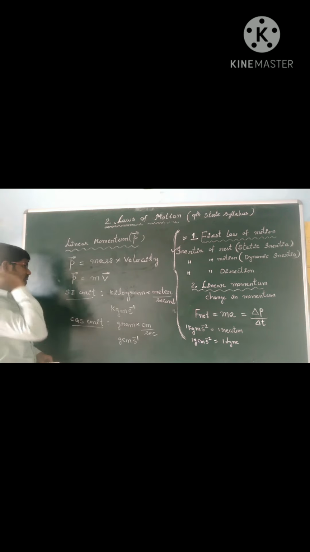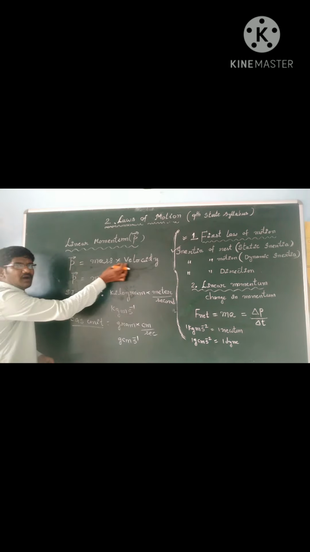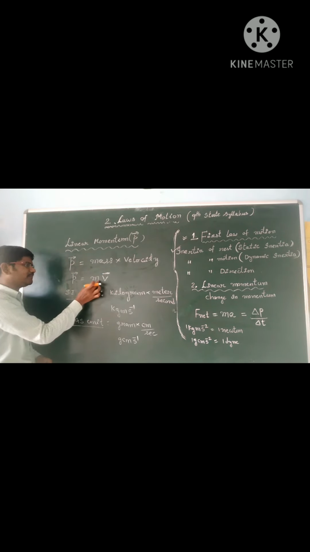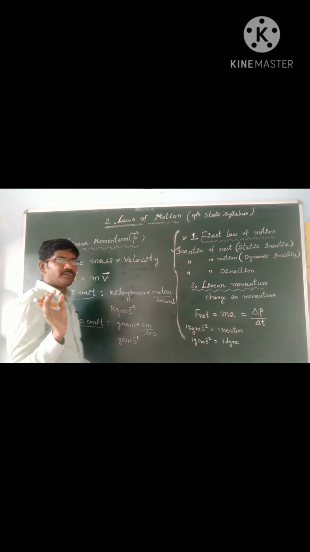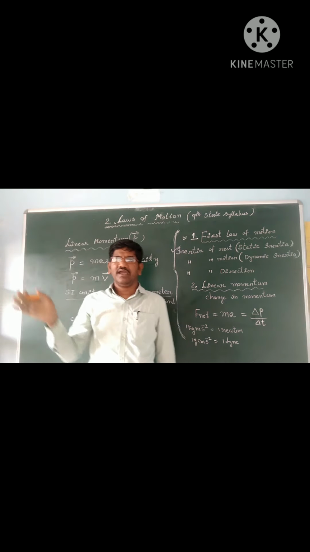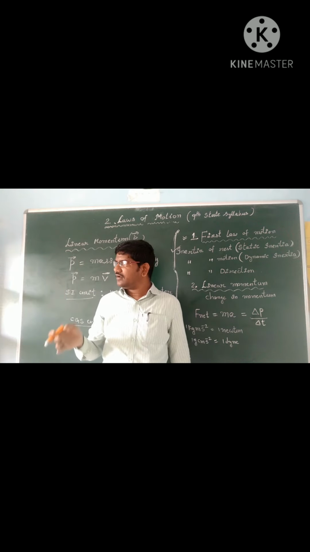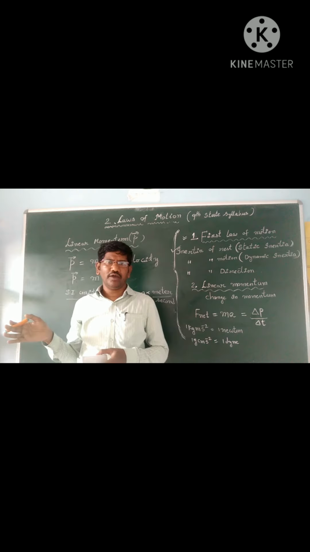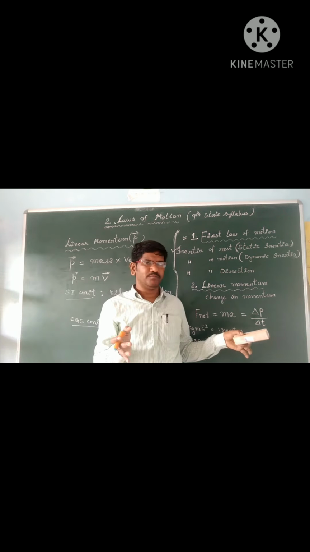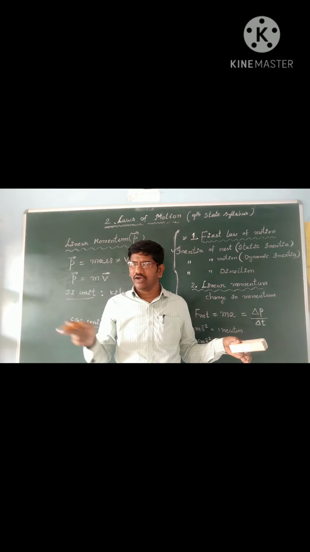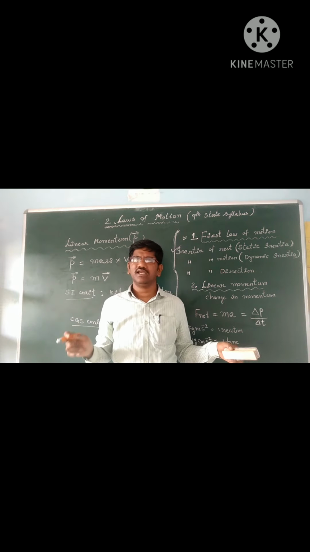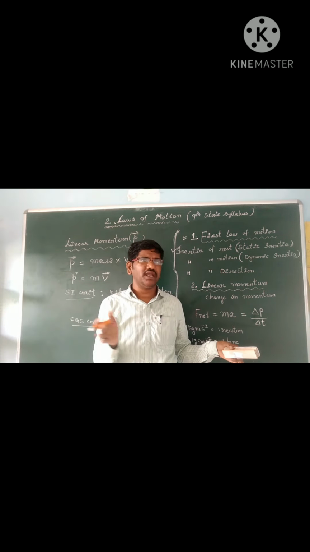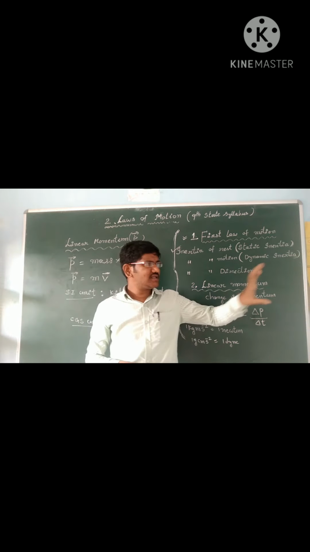Linear momentum is a new physical quantity. It is the product of mass into velocity. Because see, when a heavy lorry and a cycle are going and hitting a wall with the same speed, both are moving with the same speed, let us suppose 10 meters per second, and hit a wall.